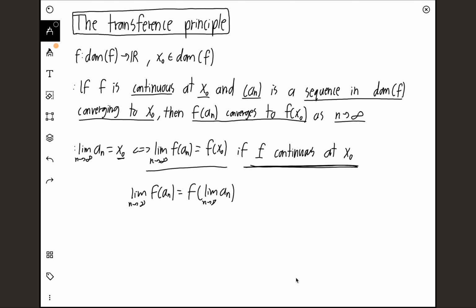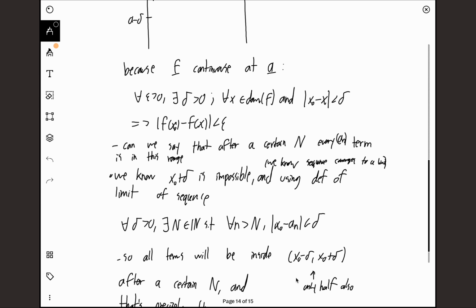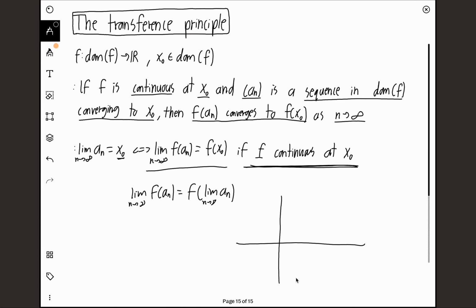And why is this the case? Well, we can easily find a counterexample right now. Let's imagine we have a function f of x, which is defined such that f of x equals 1 for every x which is less than 0, but it equals 5 for every x which is greater than or equal to 0.